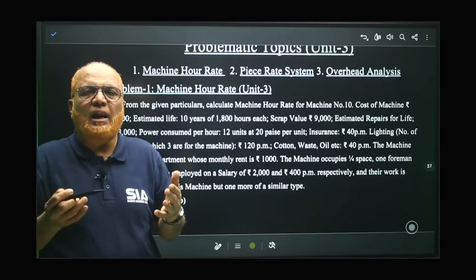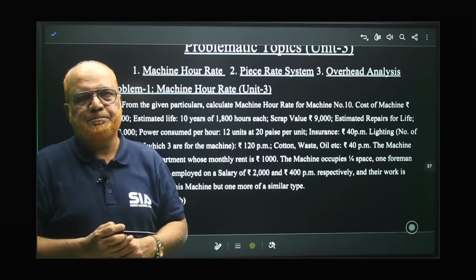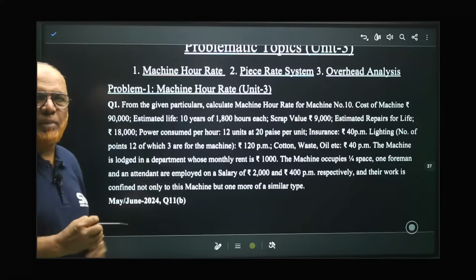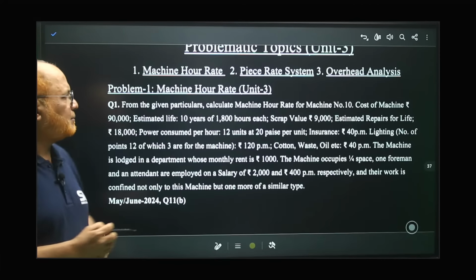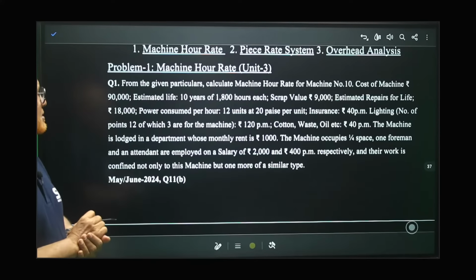All these are the expenses incurred on the machine. So we have to calculate what is the per hour expenditure on machine. That is called machine hour rate. So this will come under overheads. Now, what problem am I going to explain on this? From the given particulars, calculate machine hour rate for machine number 10.